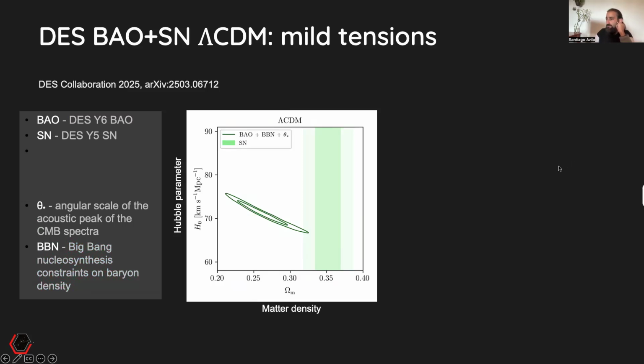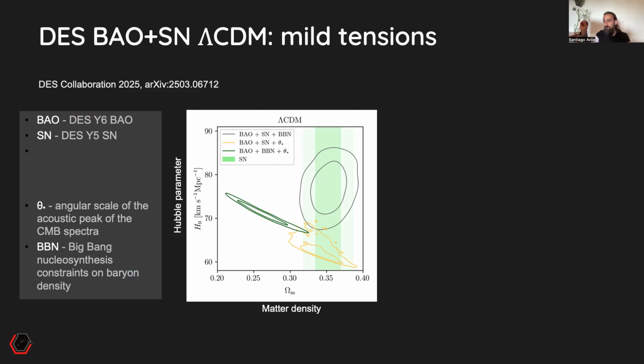If you combine these data sets, just the background ones, you find supernova is very constraining in lambda CDM in omega matter, whereas BAO with one single point, you need to calibrate it very well with BBN and theta star to obtain competitive results. And then you find a low value of omega matter. You can see these measurements are in tension. If you try different combinations in triplets of all these four measurements, you see that the measurements move a lot around. So you could say that it's hard to reconcile all these measurements in lambda CDM. This is the main conclusion we draw here.